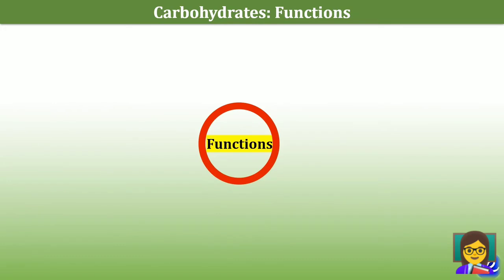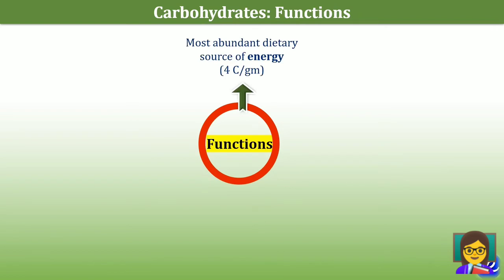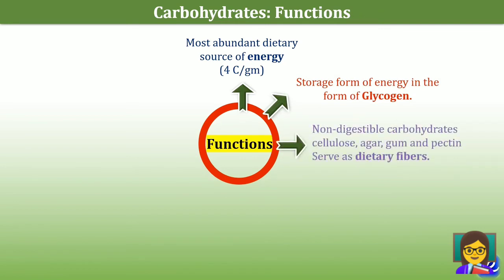Now let's enumerate the functions of carbohydrates. They are the most abundant dietary source of energy. 4 kilocalories are formed when 1 gram of carbohydrate is oxidized. They are the storage form of energy in the form of glycogen. Glycogen is stored in the liver and muscle. The non-digestible carbohydrates like cellulose, agar, gum and pectin are dietary fibers.